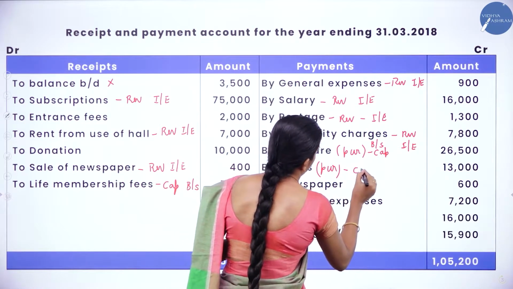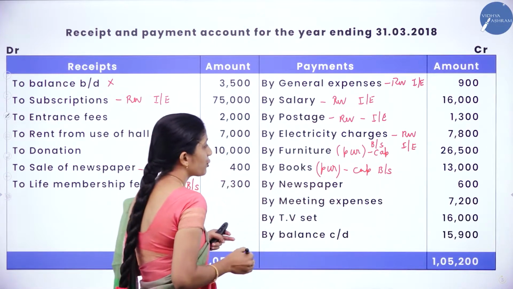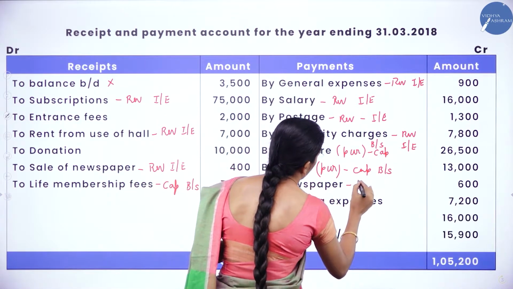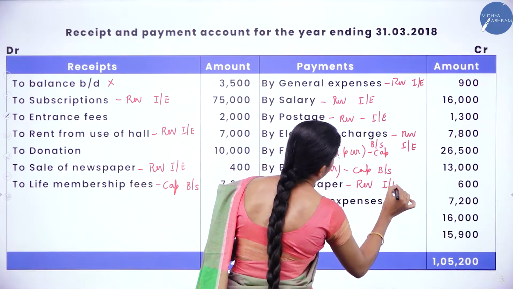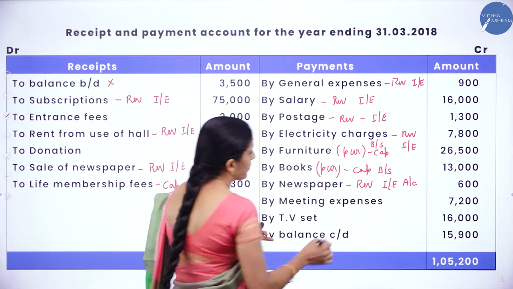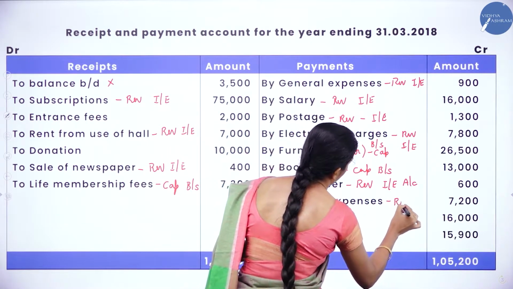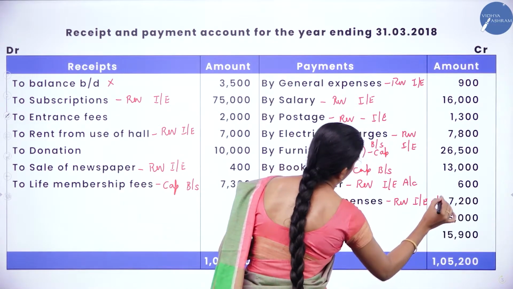And it is a capital item, so it comes under the balance sheet. Next, newspaper. It is a revenue item, so it comes under the income and expenditure account. Next, meeting expenses. It is also a revenue item, so it comes under the income and expenditure account.